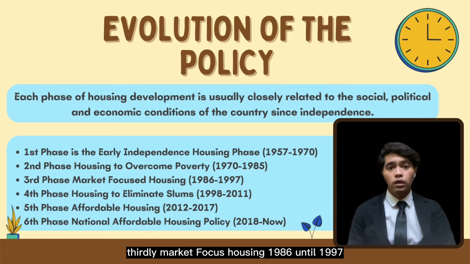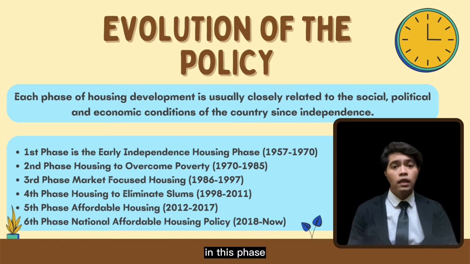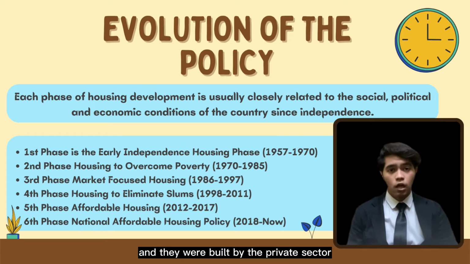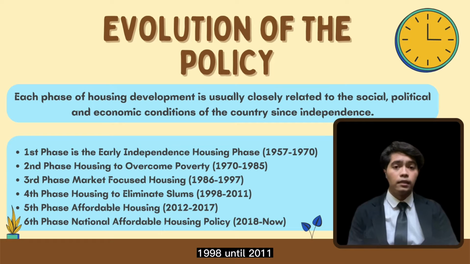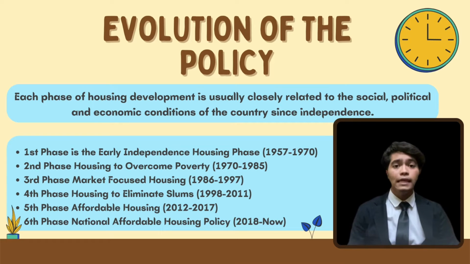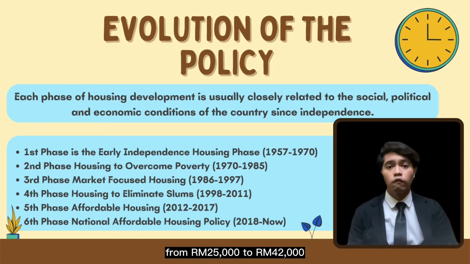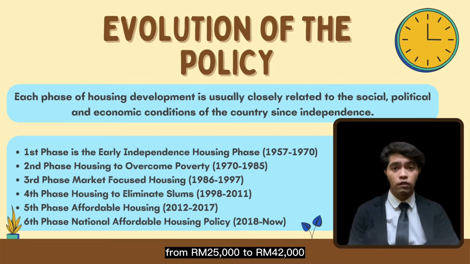Thirdly, market-focused housing, 1986 until 1997. In this phase, 1.2 million low-cost housing units were built by the private sector. Fourthly, housing to eliminate slums, 1998 until 2011. In this phase, the ceiling price of low-cost houses increased from RM25,000 to RM42,000.